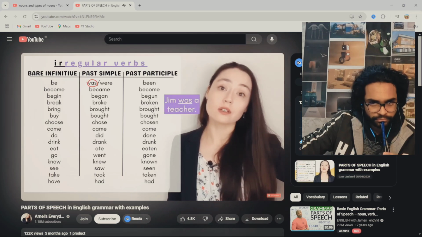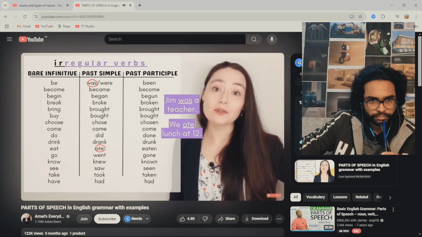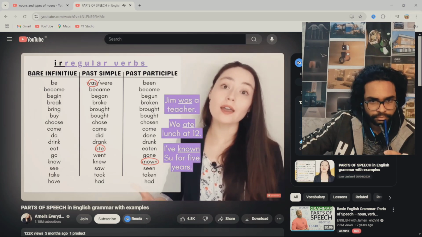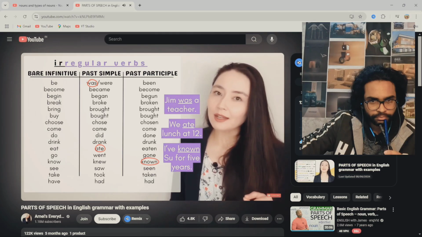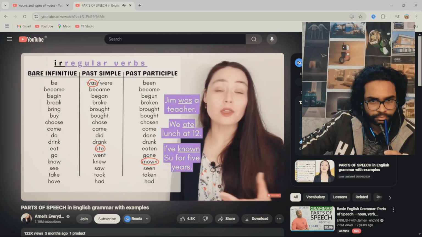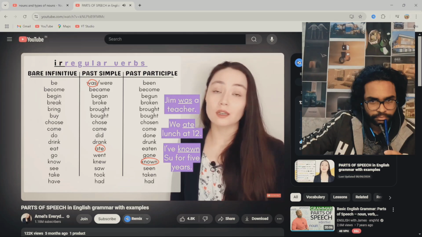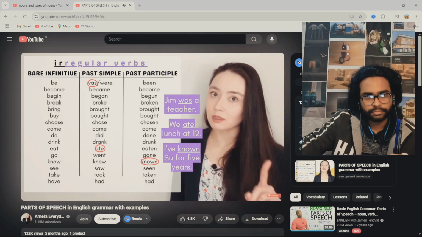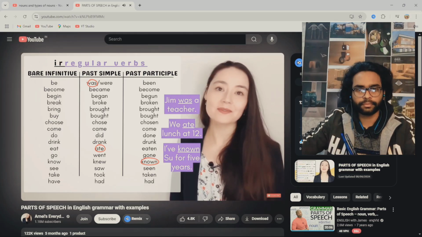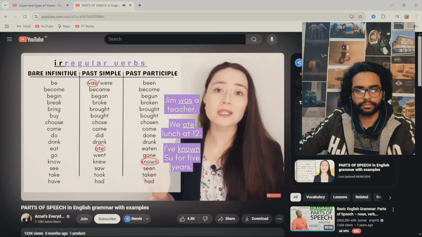Jim was a teacher. We ate lunch at 12. I've known Sue for 5 years. Going back to tenses, the first two examples are the past simple, and the third example is the present perfect. If you want to understand verbs more, you need to study tenses. There are so many different types of verbs in English.